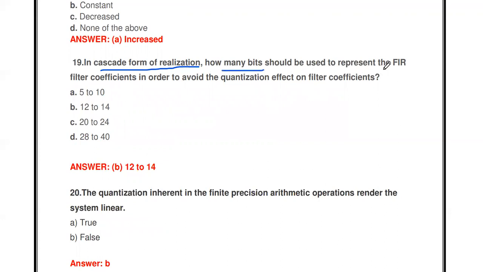The next thing: in cascade form realization, how many bits should be used to represent the FIR filter coefficient in order to avoid the quantization effect on the filter coefficient? We have to use 12 to 14 bits. If the coefficients are represented in 12 to 14 bits, we may reduce the quantization effect on the filter coefficient in cascade form realization.